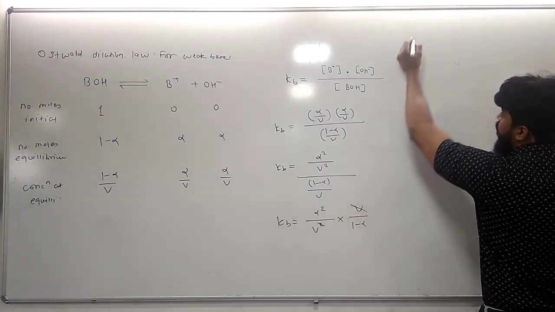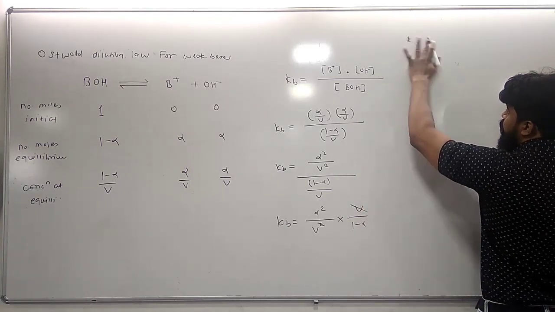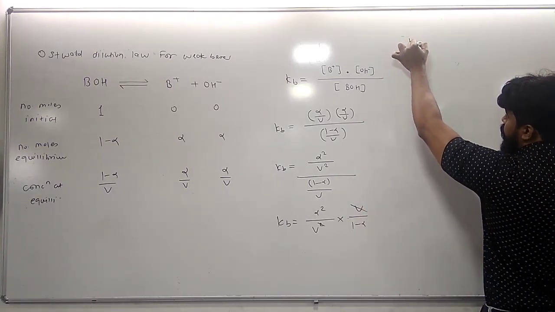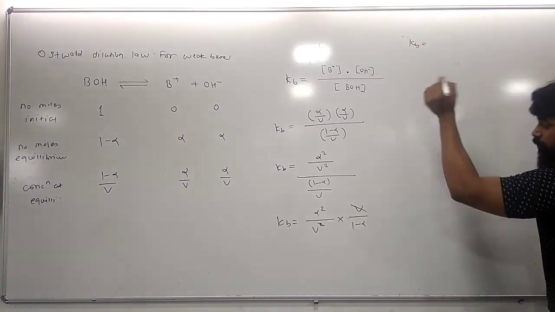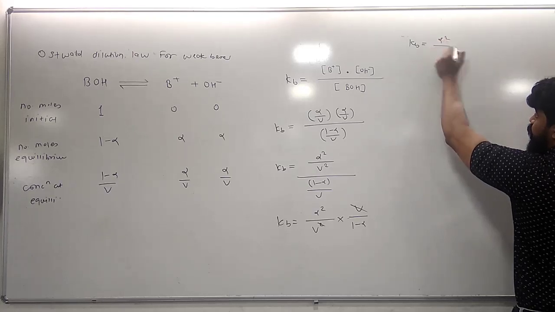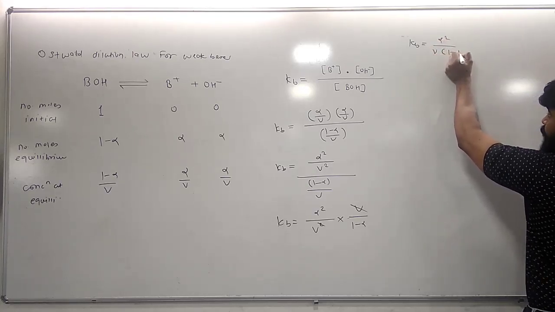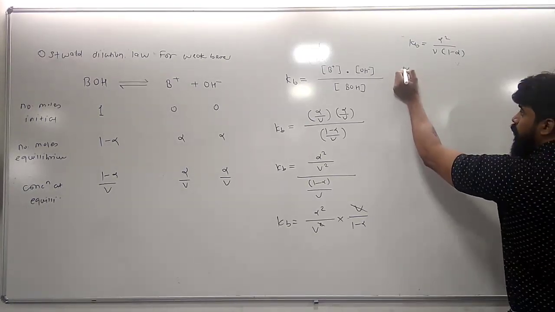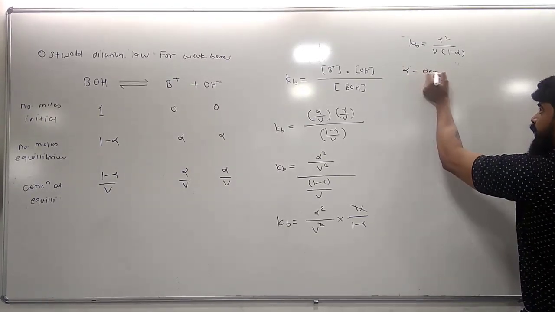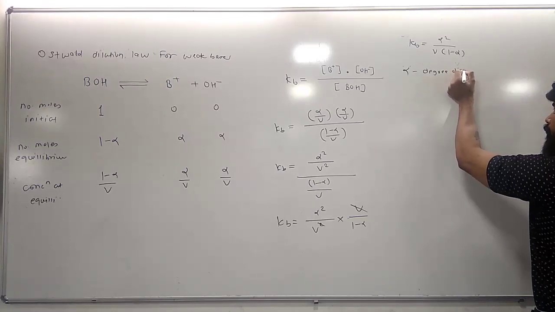So the expression right now becomes alpha square upon V into 1 minus alpha. But everybody knows that alpha is the degree of dissociation.